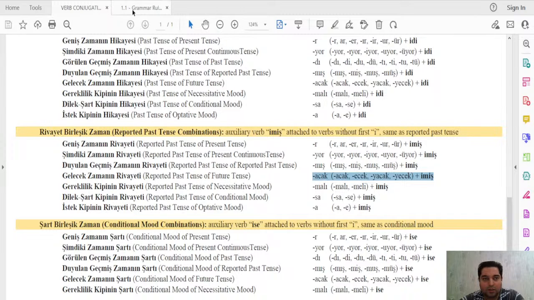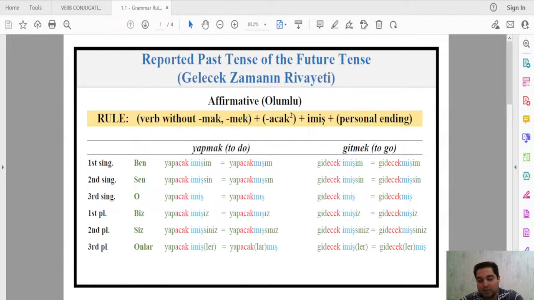Okay, so this is our PDF file. As usual, we will first go over the affirmative, negative, interrogative, and negative-interrogative forms of this structure. This is the affirmative structure, which is basically a normal sentence, without negativity or any question. So what do you do?